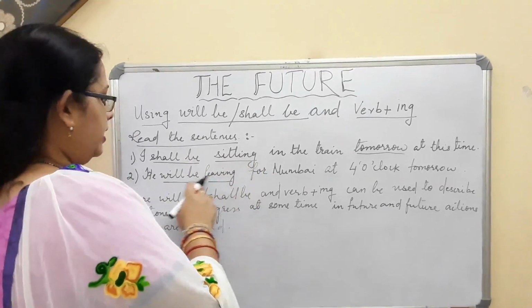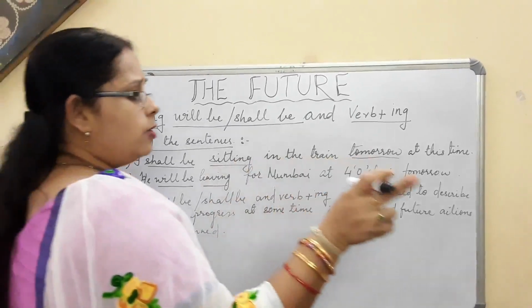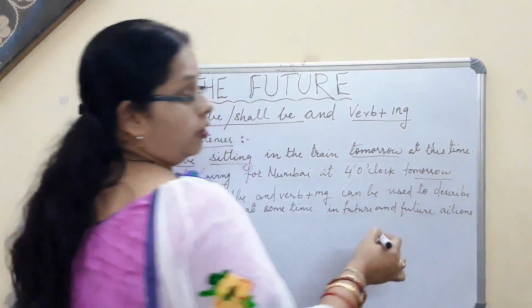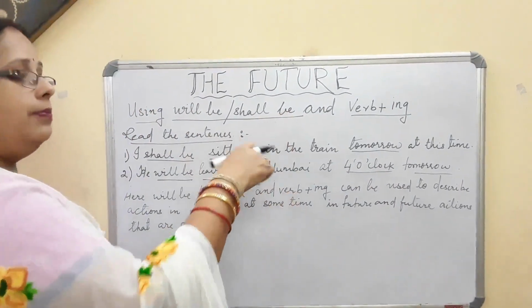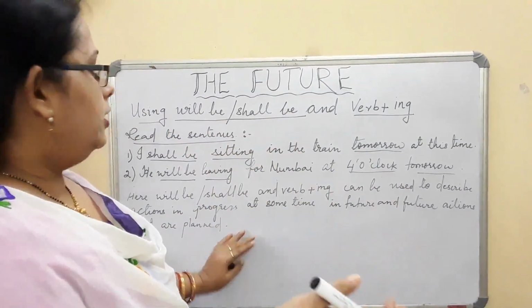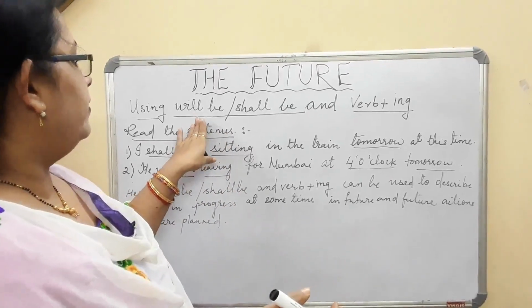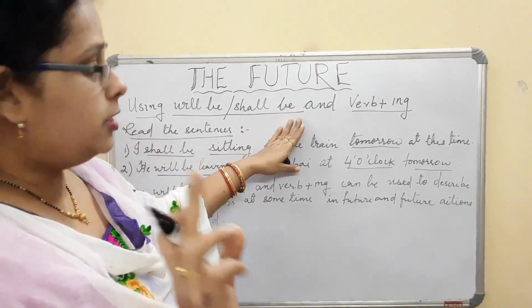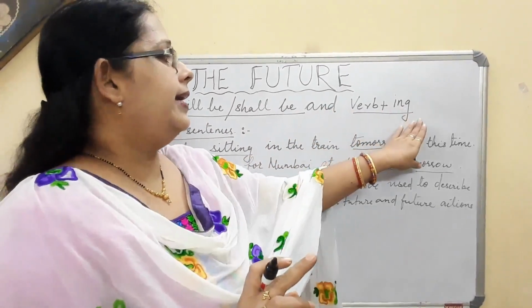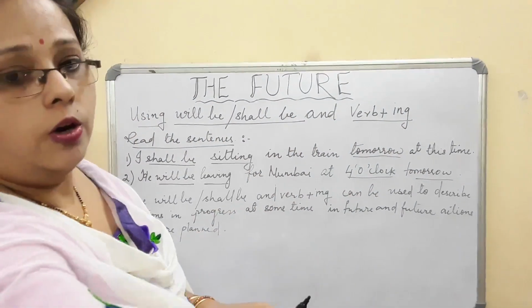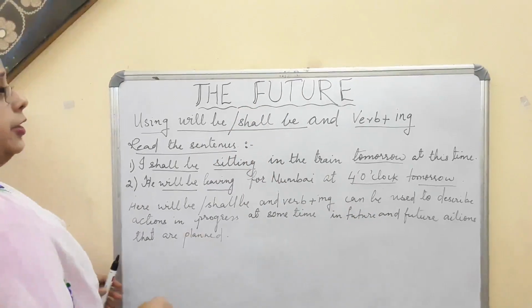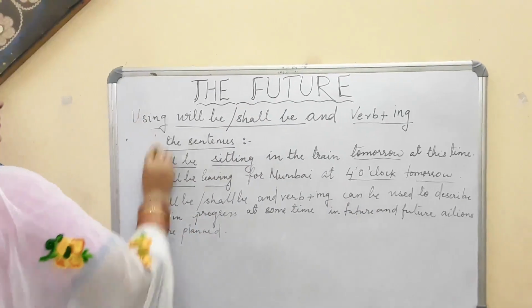Again here you see he is going to leave for Mumbai. When is he going to leave for Mumbai? That is tomorrow. And what is the time he has mentioned? That is 4 o'clock. That means these are all planned for the near future. Whenever we are using will be or shall be, it is compulsory to use verb plus ing along with that. After this, I will be giving you the rules for making this use.